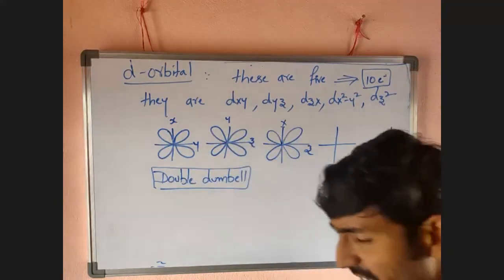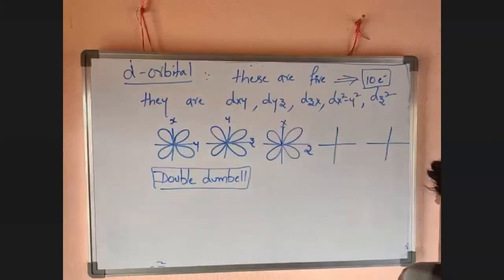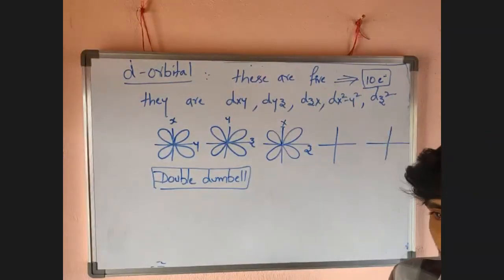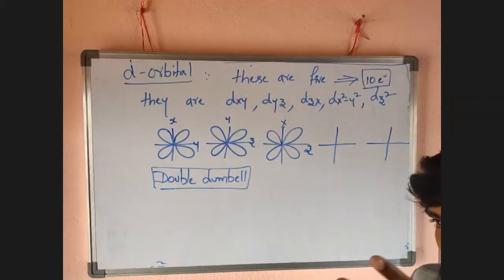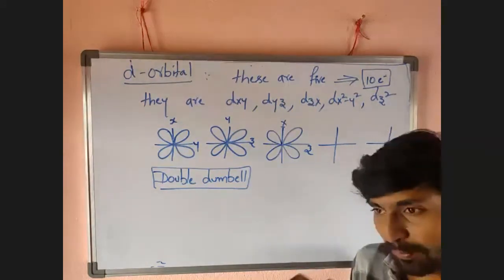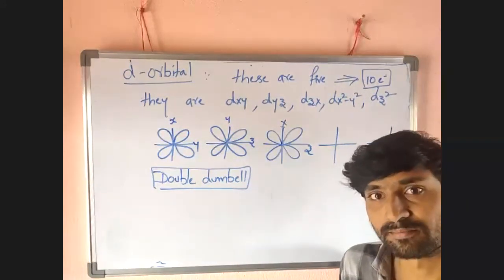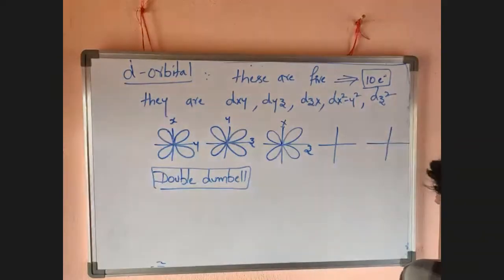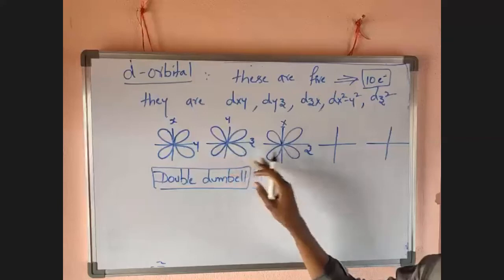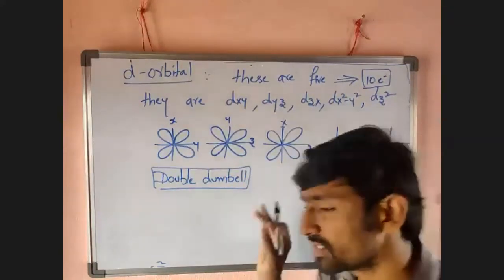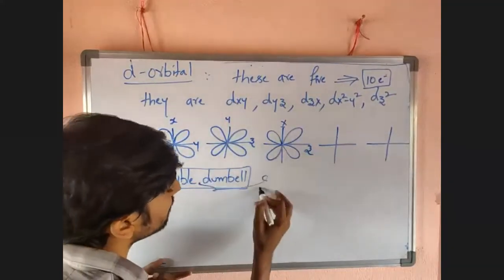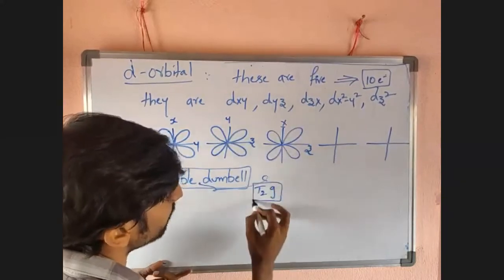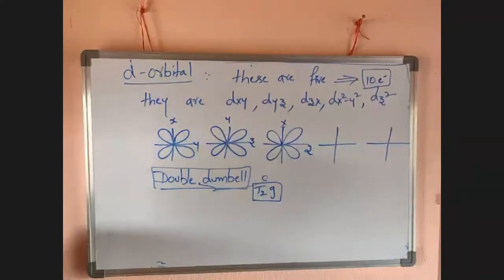So why do these three orbitals have the same nature? These three orbitals have the same properties. That's why these three orbitals are considered triply degenerate orbitals. Triply degenerate, I mean a set with three orbitals, having the same energy. So dxy, dyz, zx orbitals have the same energy. The combination of these three orbitals is called t2g orbitals. These three are called t2g orbitals.